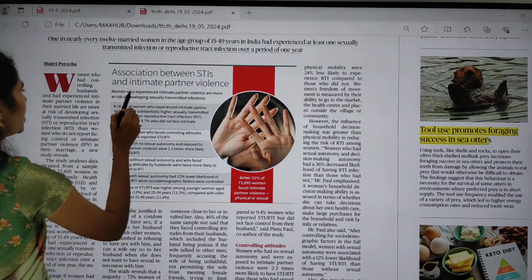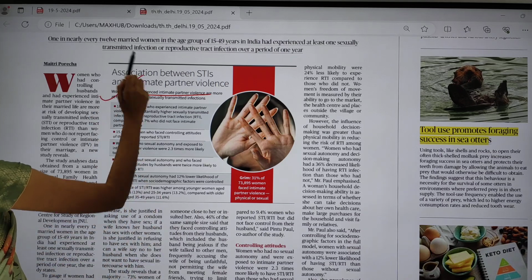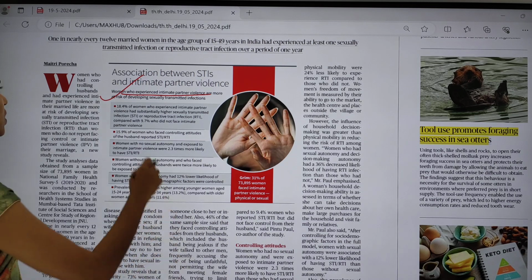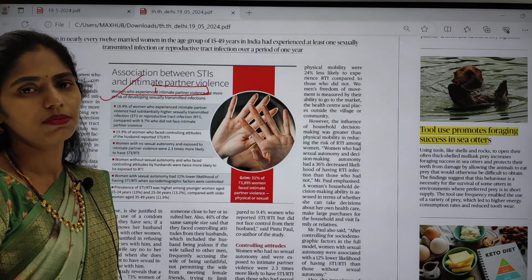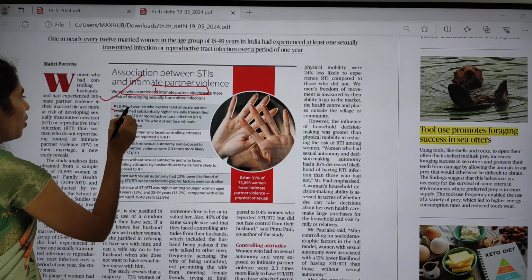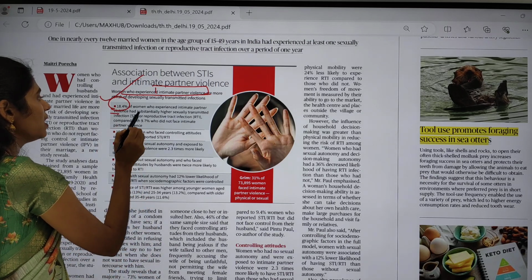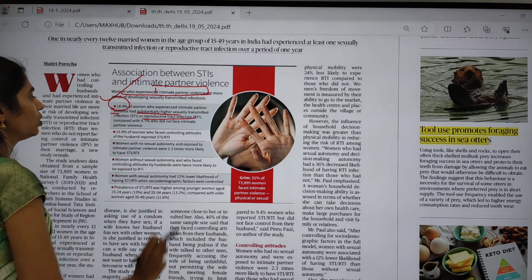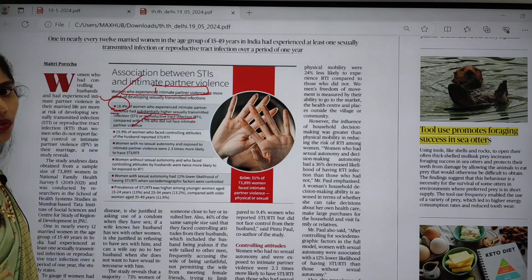Women who experienced intimate partner violence are more at risk of developing these sexually transmitted infections. Yes, women do not have the right to their sexual autonomy. Whenever they are having intimate partner violence, there is a high risk of developing sexually transmitted infections. Around 18.4% of women who experienced intimate partner violence had a substantially high rate of sexually transmitted infection or reproductive tract infection, compared to 9.7% who did not face intimate partner violence.